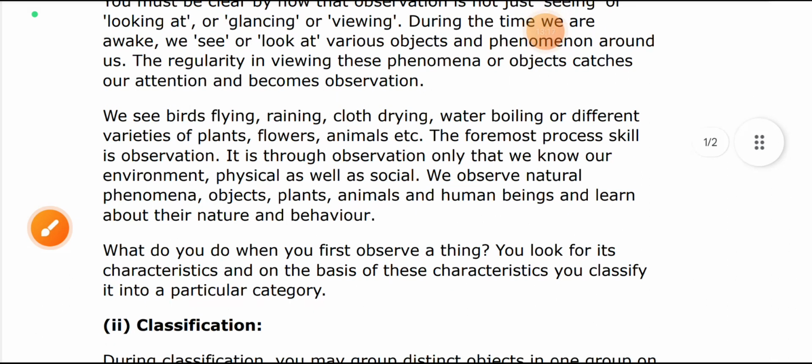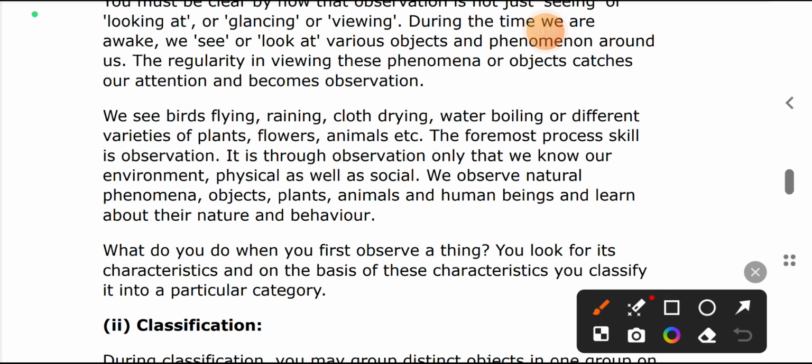We see birds. Suppose someone is looking at a bird flying, rain falling, clothes drying, water boiling, or a different variety of plants, flowers or animals. The foremost process skill is known as observation. It is through observation only that we know our environment, physically as well as socially.